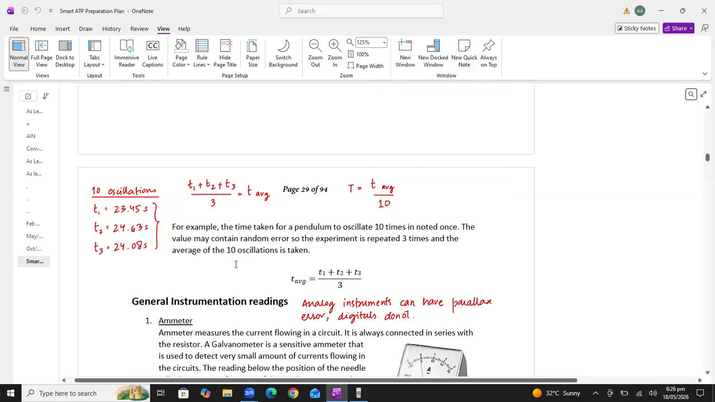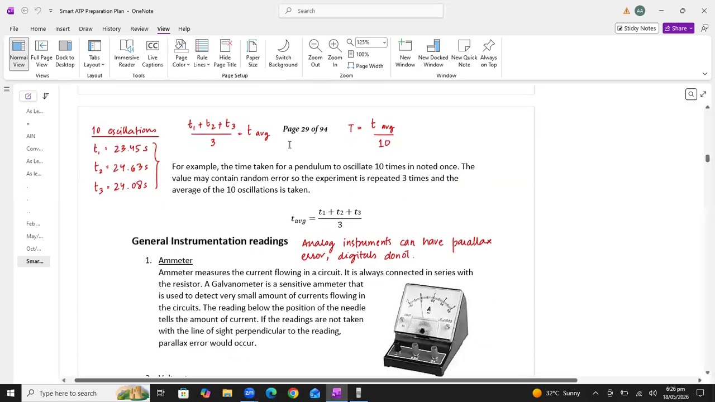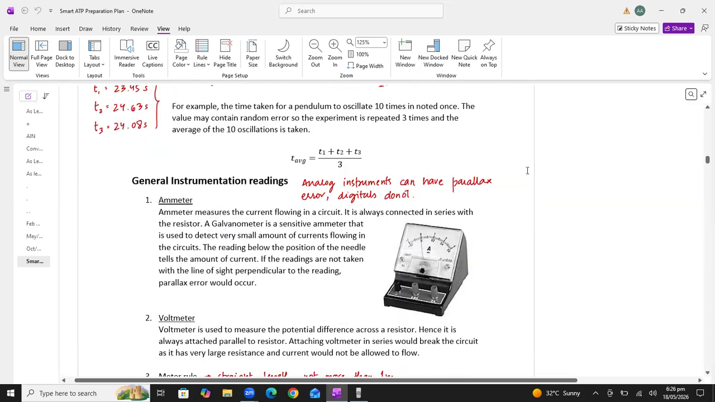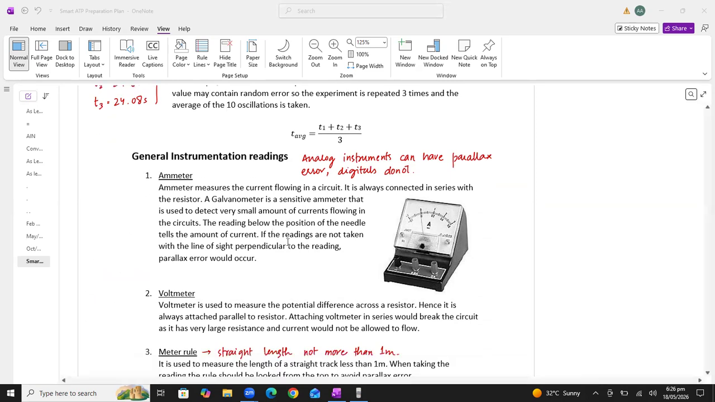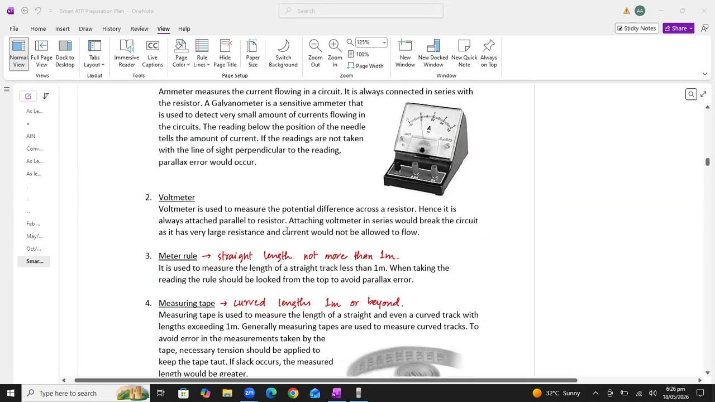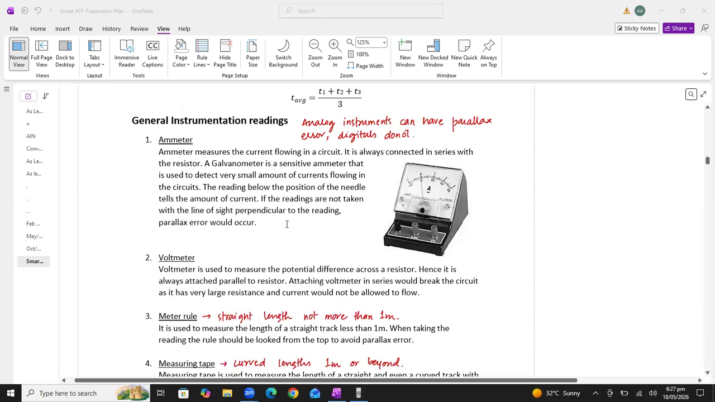Usually in the pendulum experiment, beta, the experiment is given for 10 oscillations or 20 oscillations. I discussed this thing with you, like the ammeters or voltmeters. These are analog instruments, and when we take the reading from these analog instruments, it might be possible that we face the parallax error. So instead of using an analog voltmeter or analog ammeter, we will prefer to use a digital voltmeter or digital ammeter, to remove the parallax error.